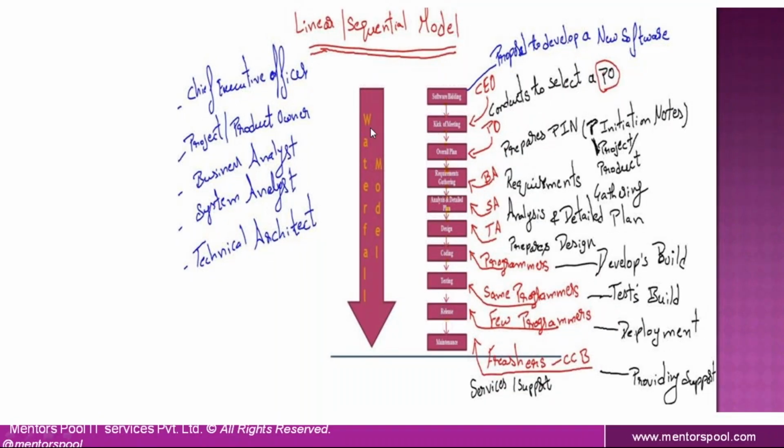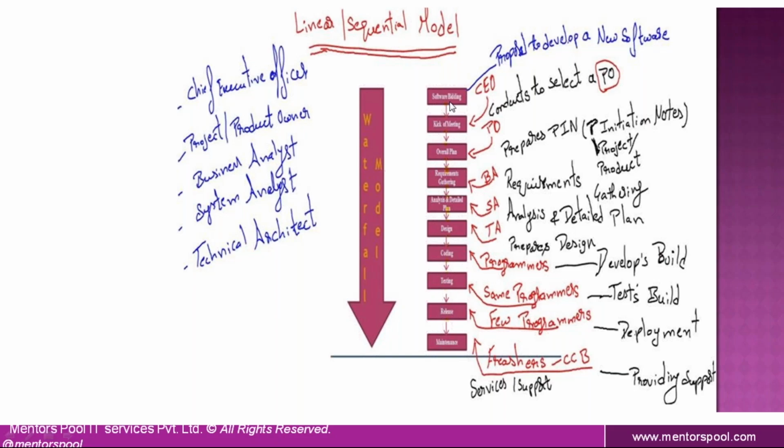If you see this particular slide here, the software development lifecycle model, the waterfall SDLC model, begins with a phase called software bidding. And one more thing, this waterfall model is also called a linear sequential model, one after another. It follows a proper sequence. So initially it starts with software bidding.